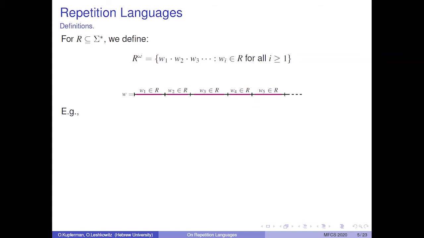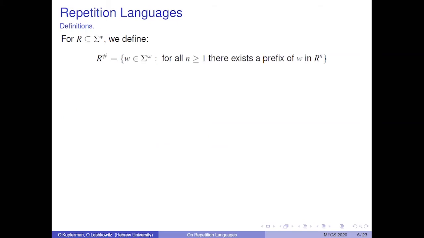So for example, if we take R to be all sequences of zeros that are sandwiched in between ones, then R omega is all infinite words that start with a 1 and then have infinitely many occurrences of 1, 1. And if R is a single word 0, 1, then R omega is a single word that alternates between 0 and 1.